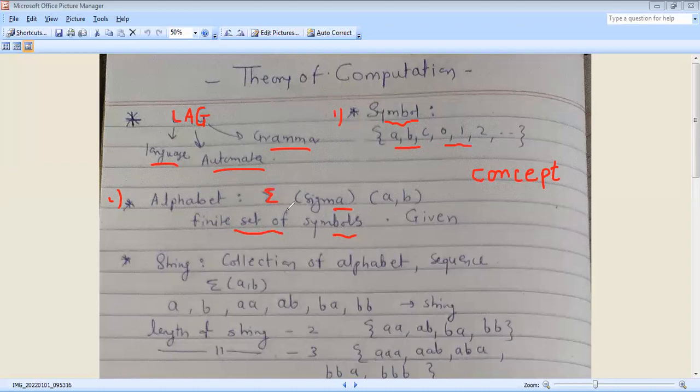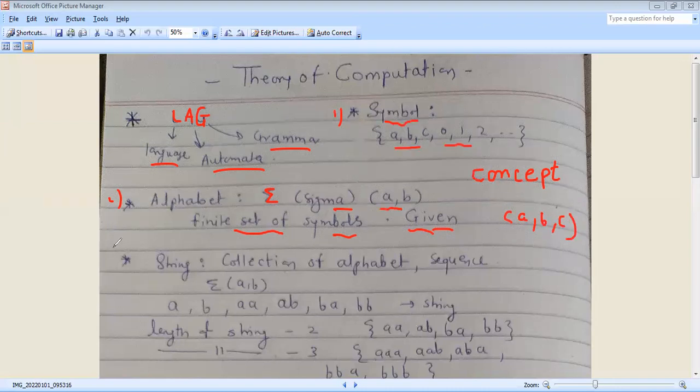We can write alphabet as sigma equals {A, B}. In our problems or examples of questions, the alphabet is given, such as A, B, or A, B, C.